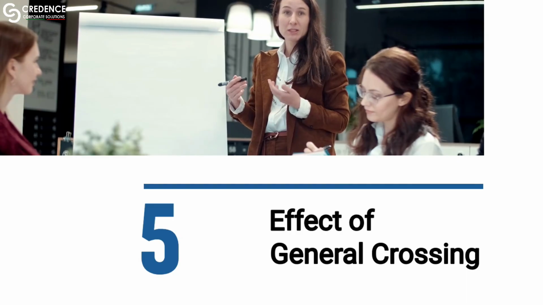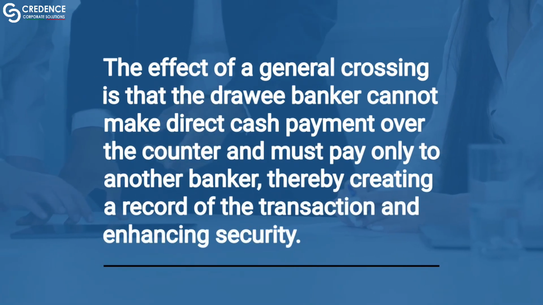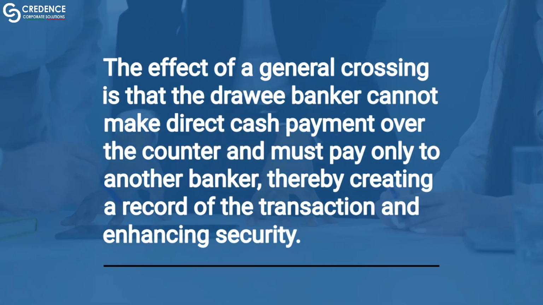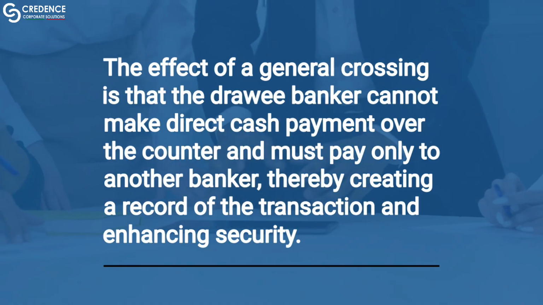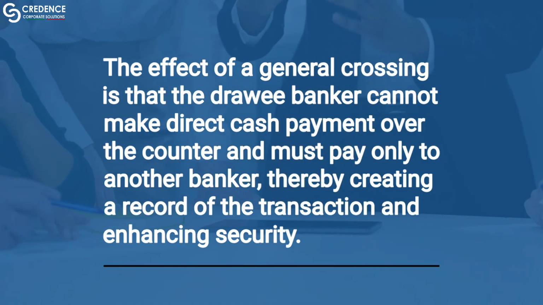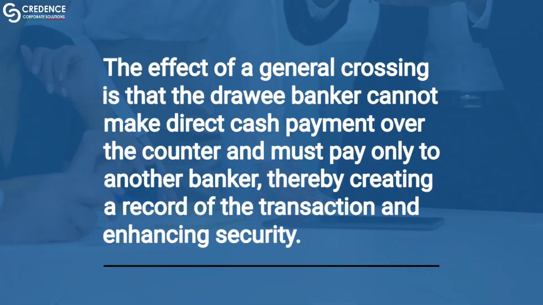5. Effect of general crossing. The effect of a general crossing is that the drawee banker cannot make direct cash payment over the counter and must pay only to another banker, thereby creating a record of the transaction and enhancing security.